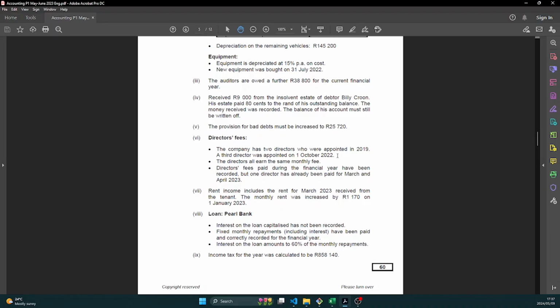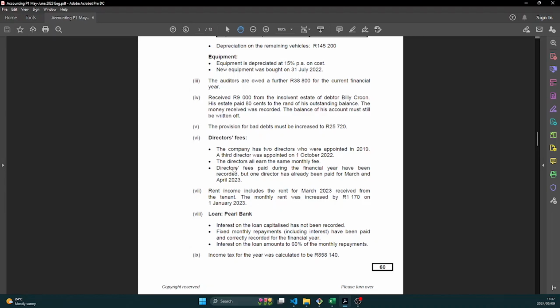So we have to determine how many months was this director a director of the company. So we have to count from 1 October 2022 to 28 February 2023. How many months is that? That's October, November, December, January, February. That's 5 months. So it means this director must get director's fees for 5 months.